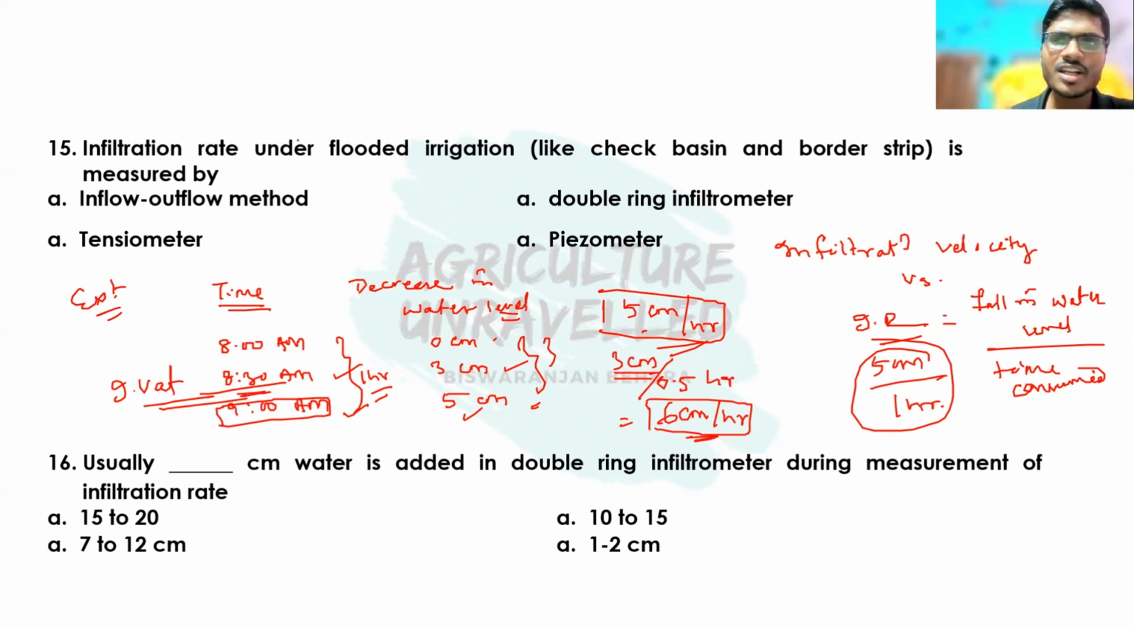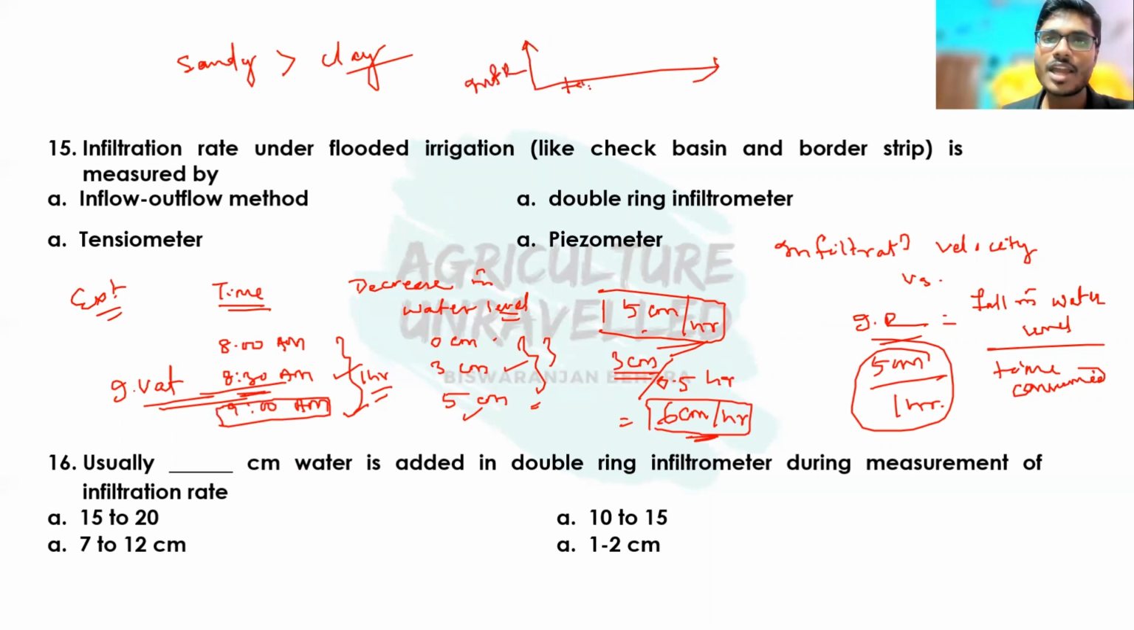And if I talk about different types of soils, sandy soil or light texture soil has a higher infiltration rate than heavy texture soil or clay texture soil. Okay, and if I see the graph of infiltration rate and time, then this graph is always like this. If you see the infiltration rate versus time graph, then the graph will be like this.